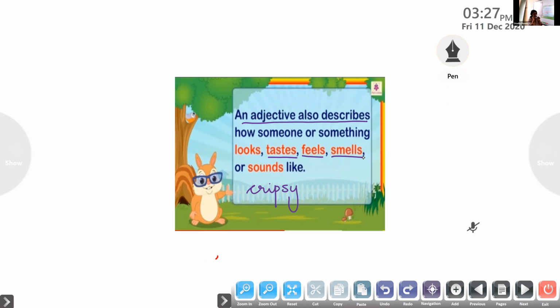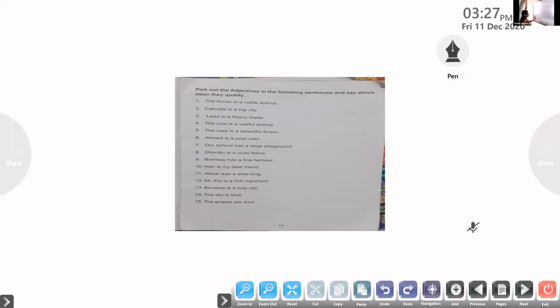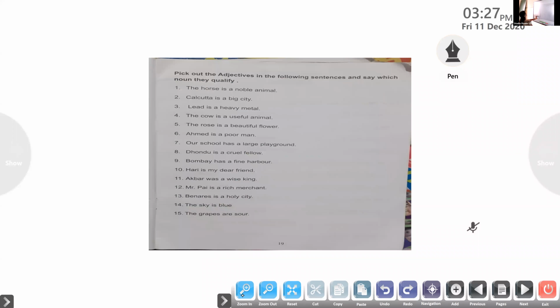Smell, when it smells sweet, or when you smell a rose, you'll get a good fragrance. So it's an adjective. Sound, when you listen to the music, the loud sound, all these are adjectives. So have you understood? Looks, taste, feel, smell, sounds are all adjectives. Okay, children? Now we'll move on to the sentences. I hope you have understood what an adjective is.